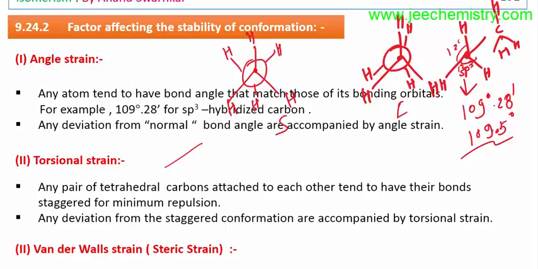This is tetrahedral. These two carbons are tetrahedral, sp3 hybridized. They try to stagger their conformation so that the repulsion between these two atoms will be minimum. In the eclipsed conformation, their hydrogens are back to back. That's why repulsions are higher.